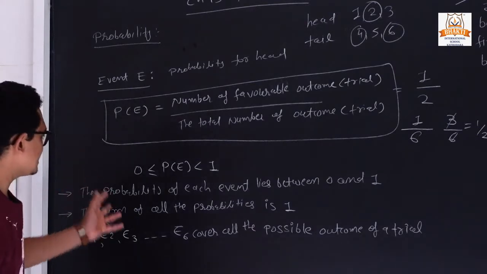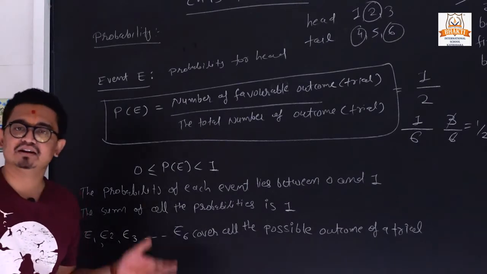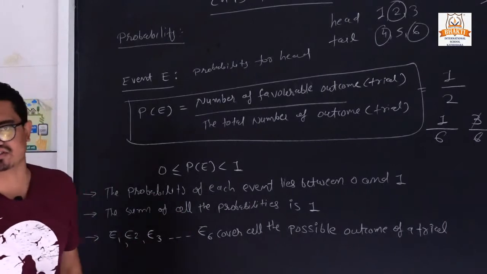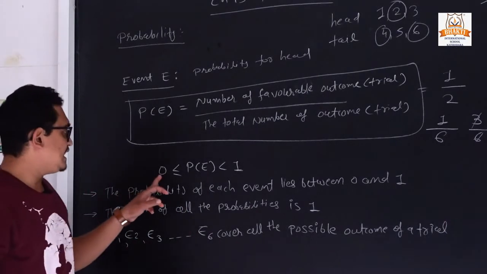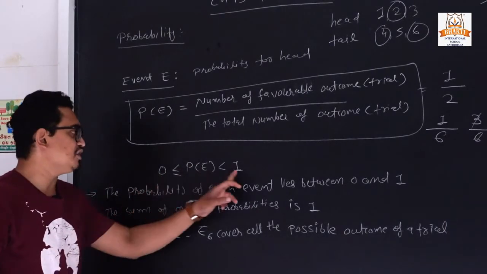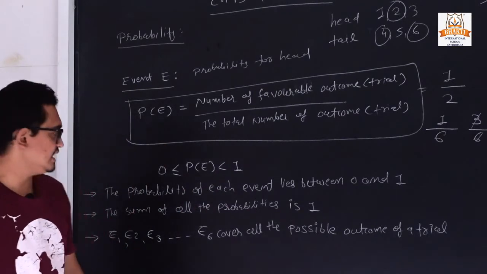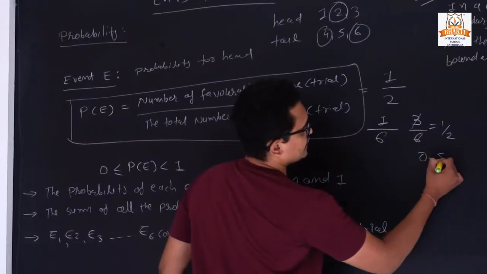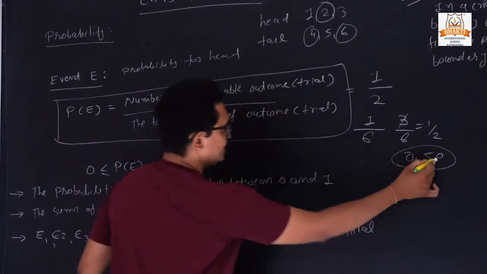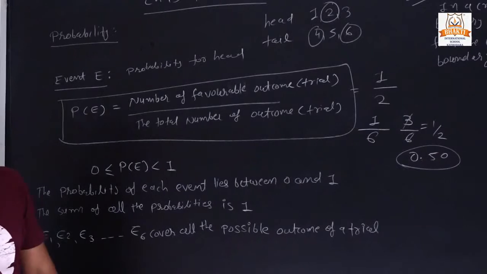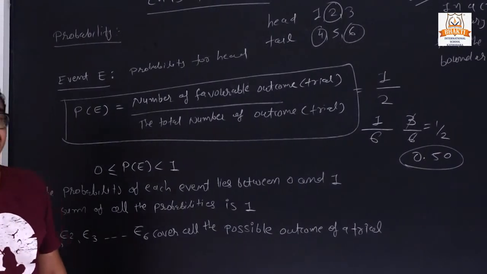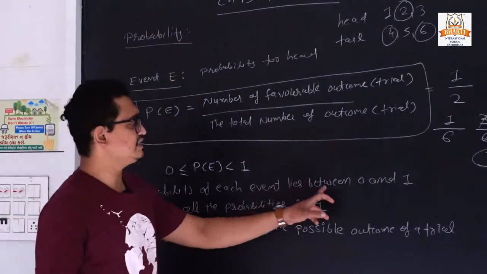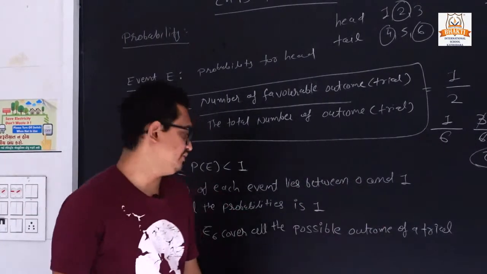Now we have 3 points you must remember, as they may ask them in an MCQ, fill in the blanks or true or false. Probability is always between 0 and 1. The value of probability, suppose 1 by 2, the answer is 0.50, so it is between 0 and 1. The probability of each event always lies between 0 and 1.